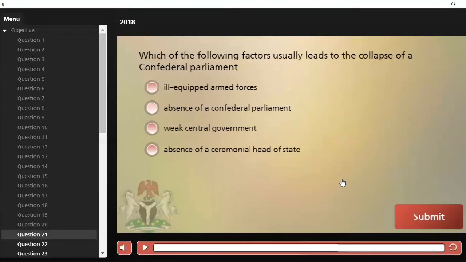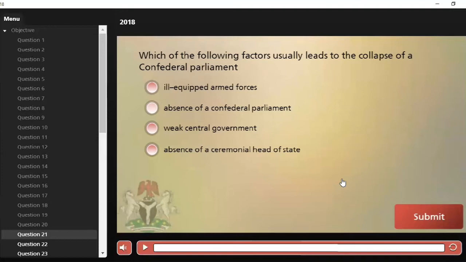Number 21. Which of the following factors usually leads to the collapse of a confederal parliament? A. Ill-equipped armed forces. B. Absence of a confederal parliament. C. Weak central government. And D. Absence of a ceremonial head of state.